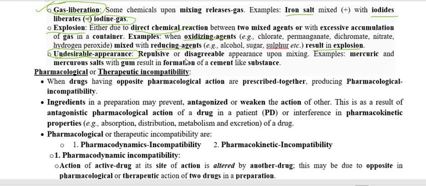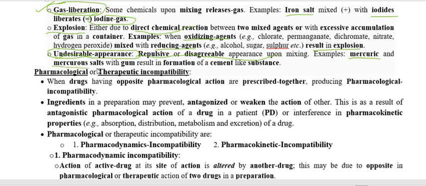The mixture that forms after the chemical reaction does not appear good, so it has an undesirable, disagreeable, or repulsive appearance when we mix two or more chemicals, drugs, or substances together. This is called repulsive, disagreeable, or undesirable appearance of chemical incompatibility.